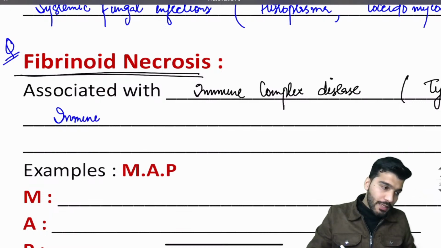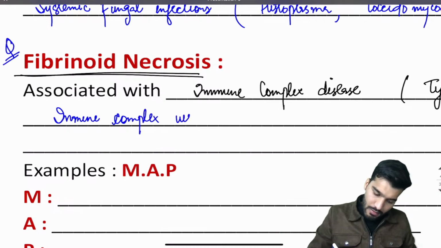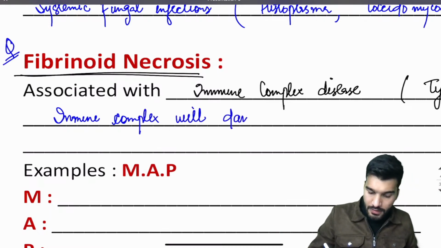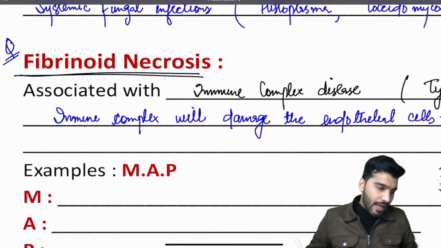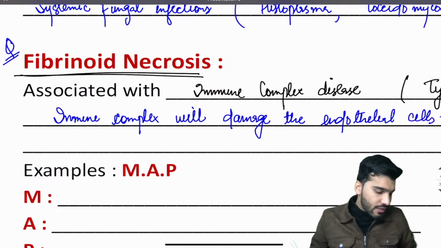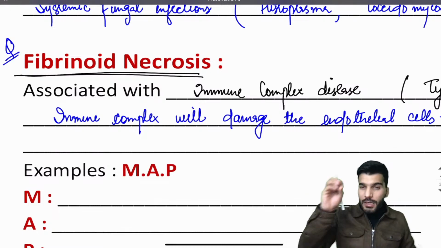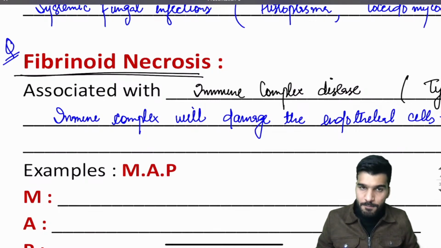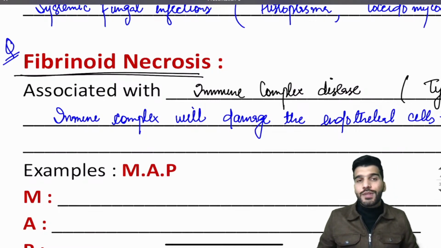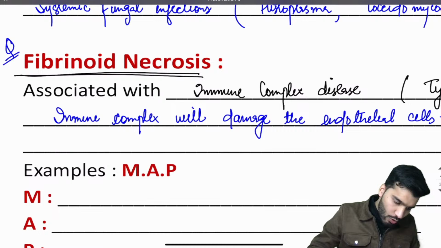Remember that this immune complex will damage the endothelial cells. And when this immune complex damages the endothelial cells, there is fibrin deposition on the biopsy. When you see the tissue, there are fibrin deposits over there, and such type of necrosis is called fibrinoid necrosis.